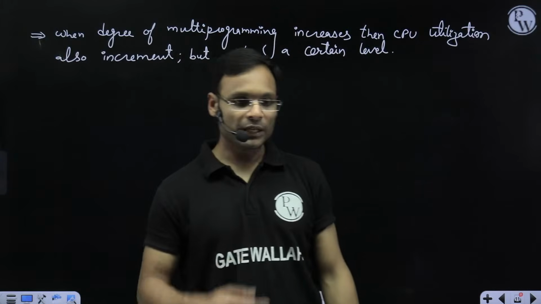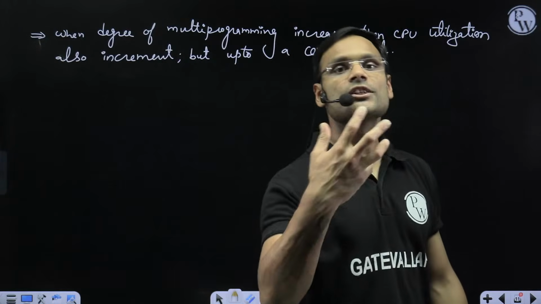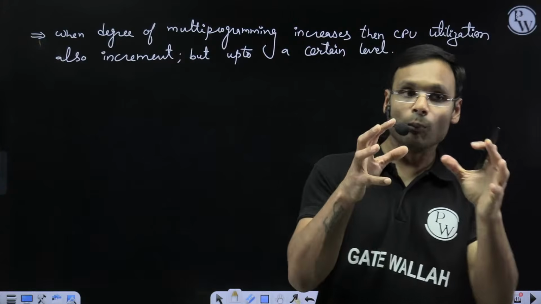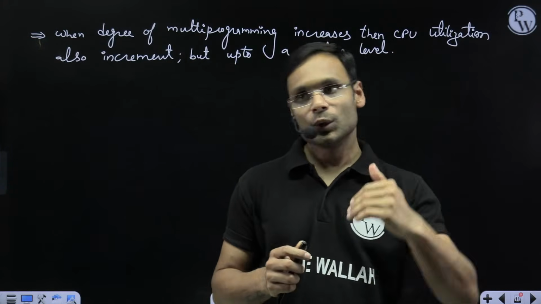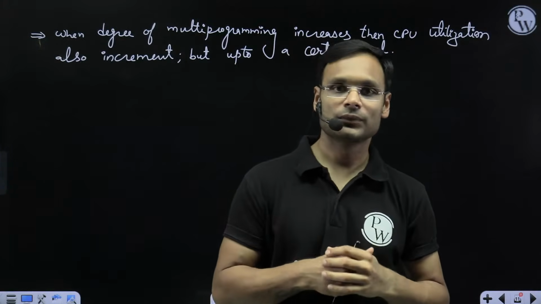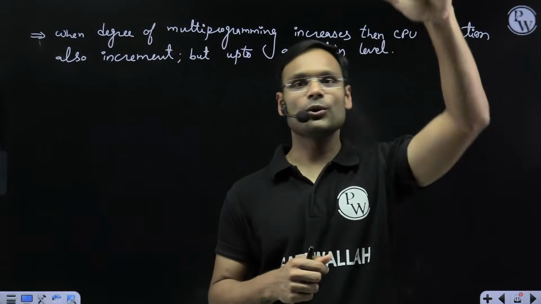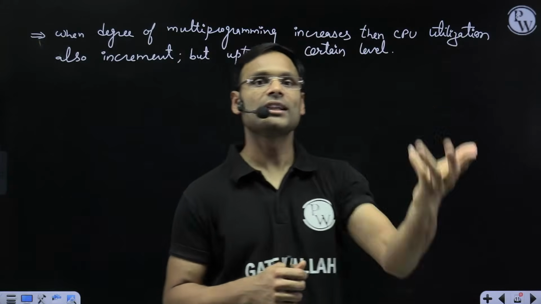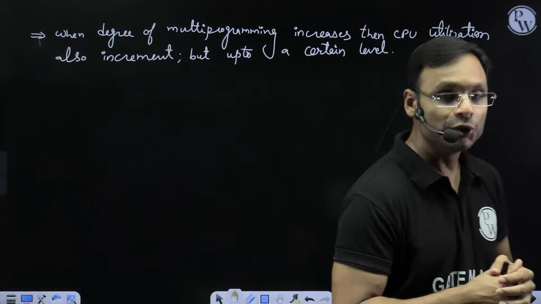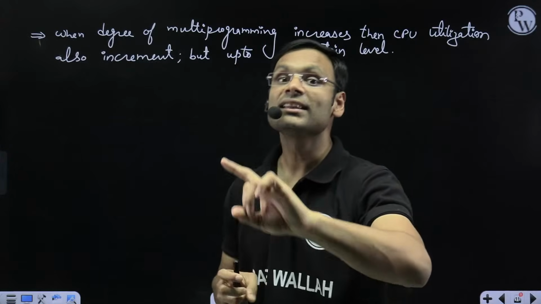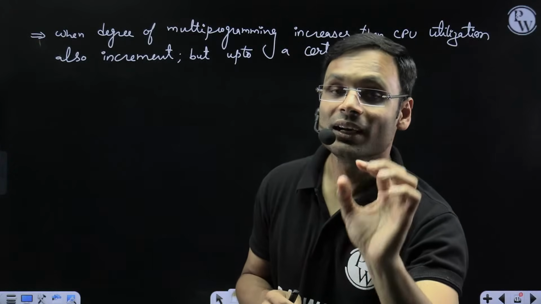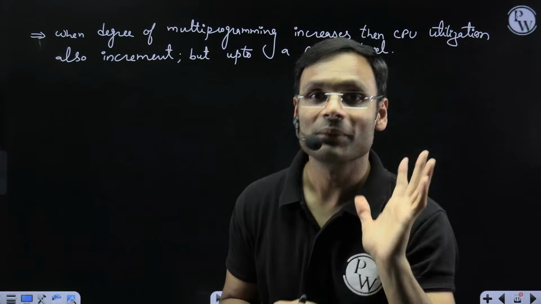So as the degree of multiprogramming increases, CPU utilization also increases, just because more programs are there in RAM to occupy your CPU. But only up to a certain level can CPU utilization increase. After that, it will not. That you will learn in the topic called memory management.